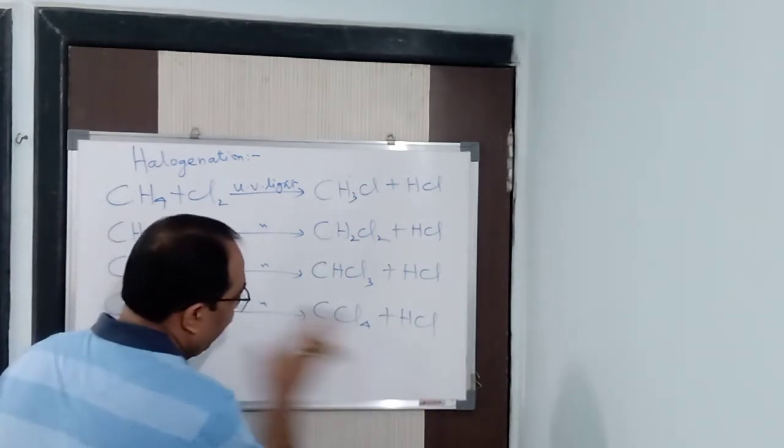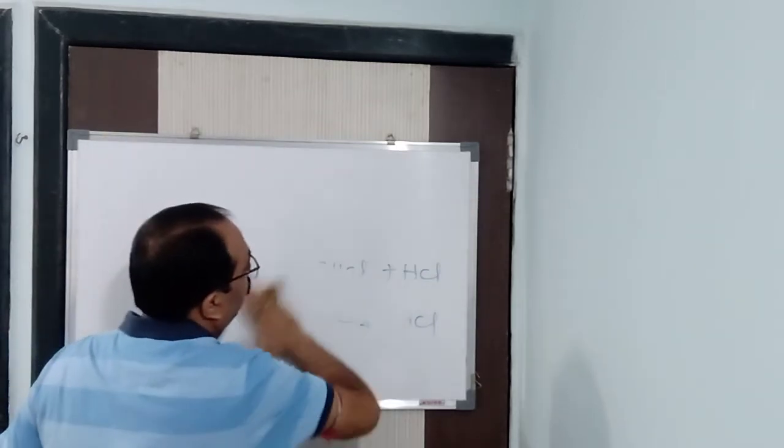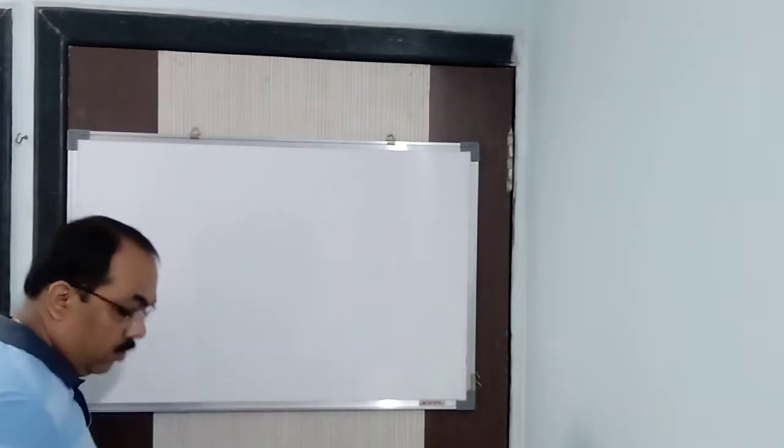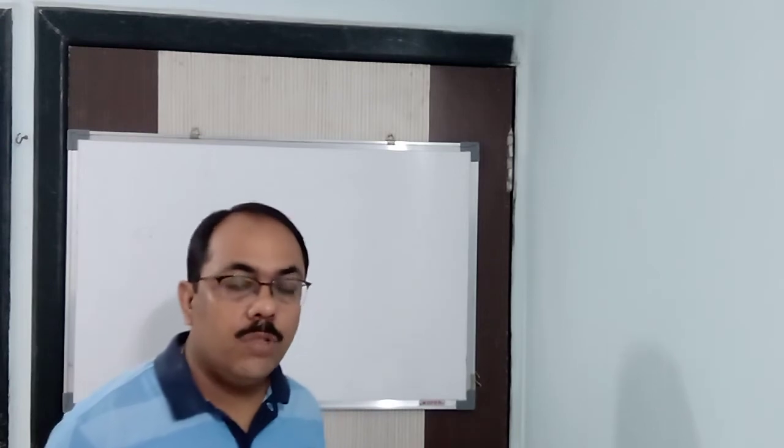So this is your halogenation reaction, so to say, or I should say chlorination, bromination and iodination. I've explained it to you. Fine. Next, we'll come to the oxidation reaction.